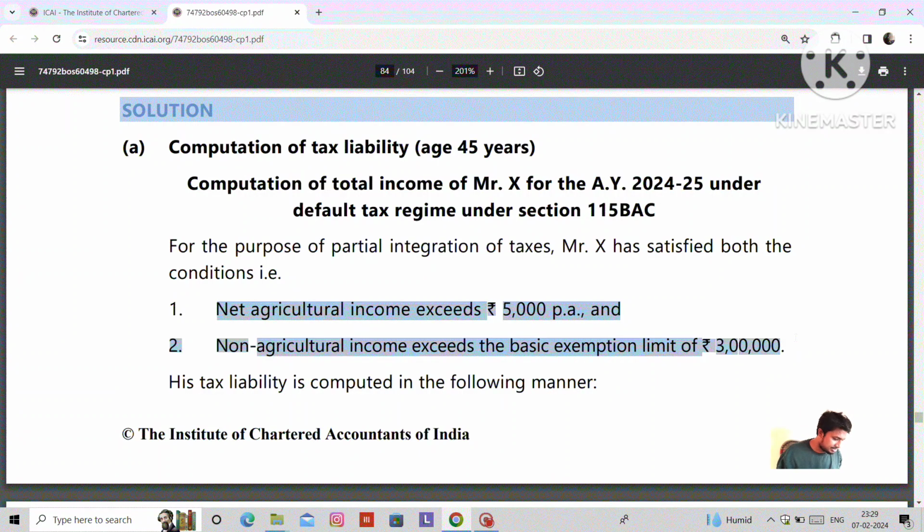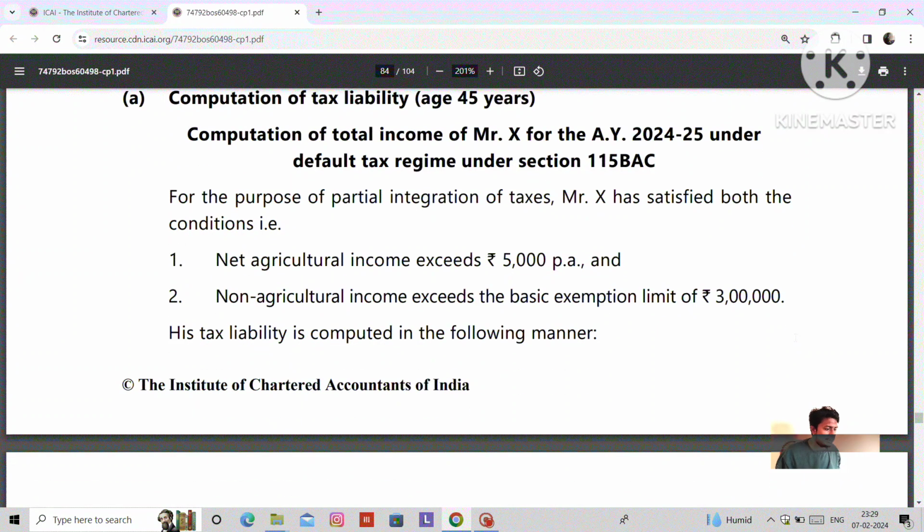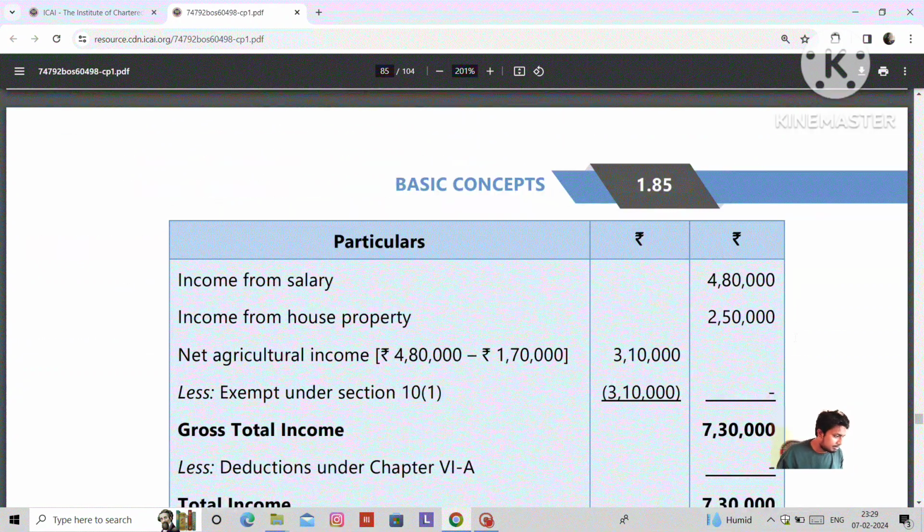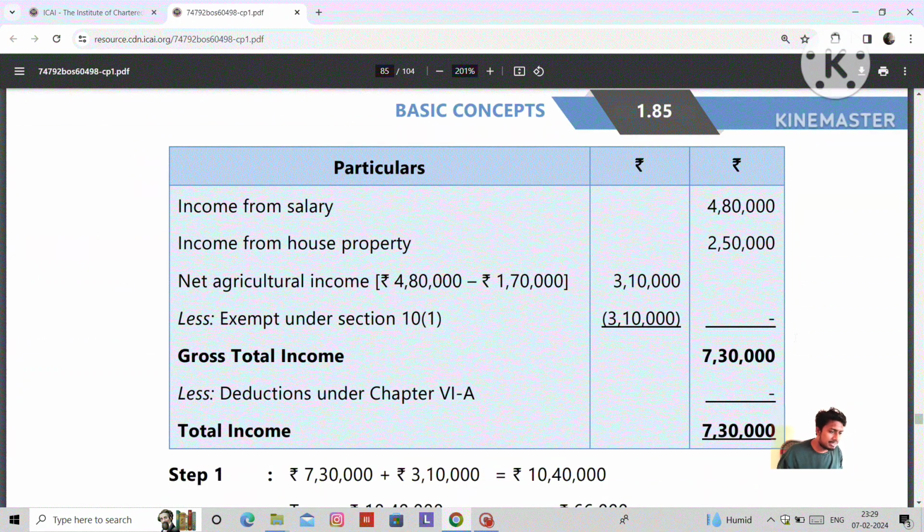Okay. Next, we will see the computation of tax liability of Mr. X, age 45 years, for the assessment year under the default tax regime. What is the default tax regime? Default tax regime means the basic exemption limit is 3 lakhs, irrespective of his age. Okay, then look here.